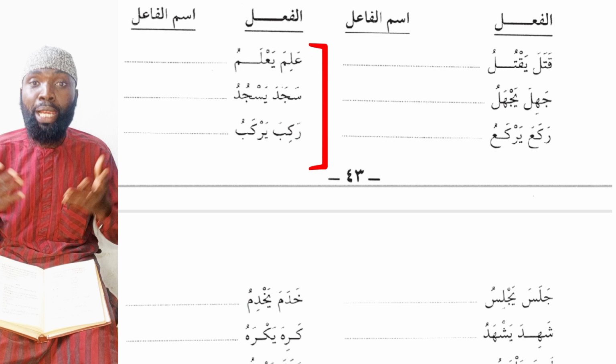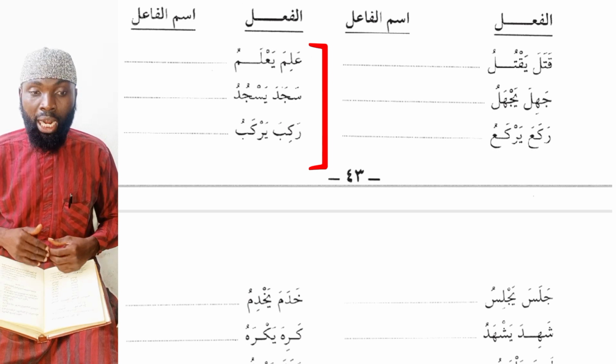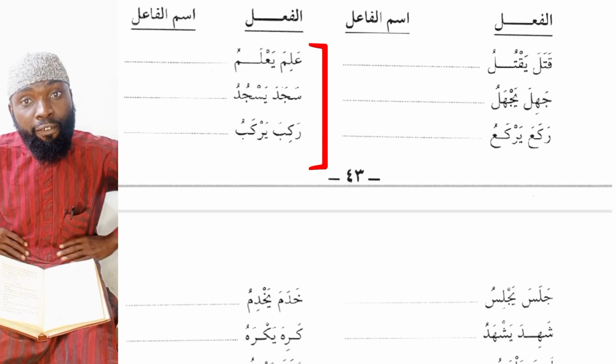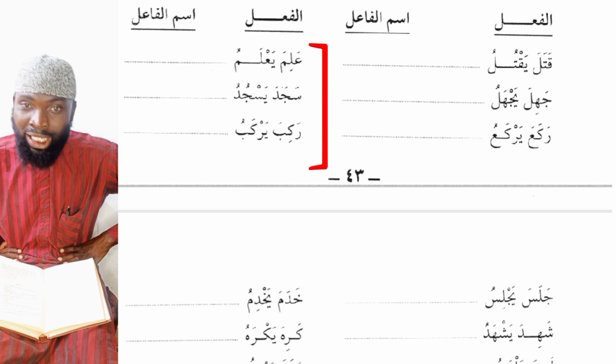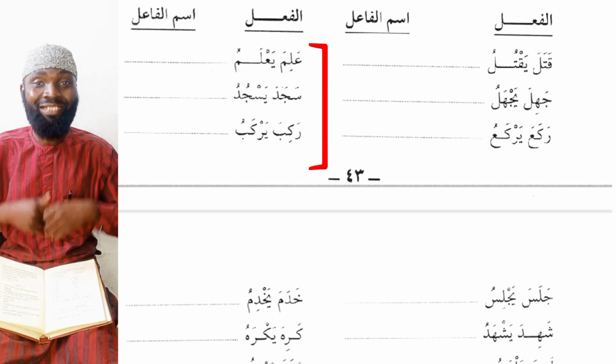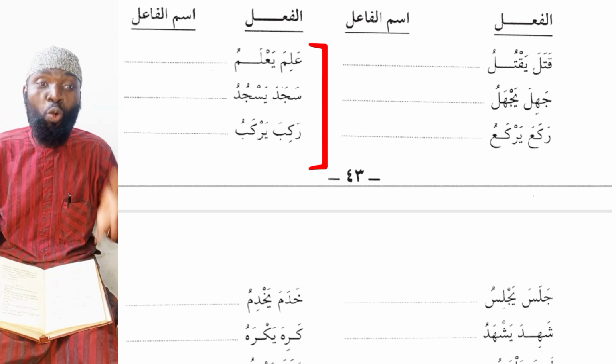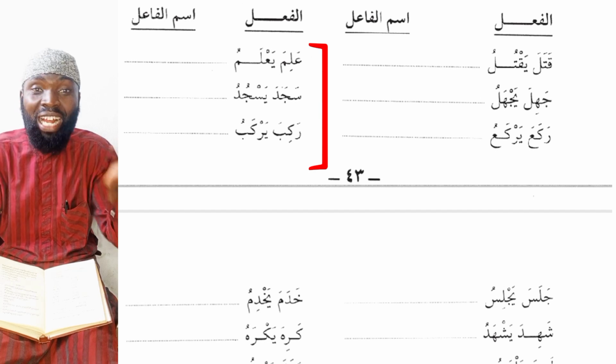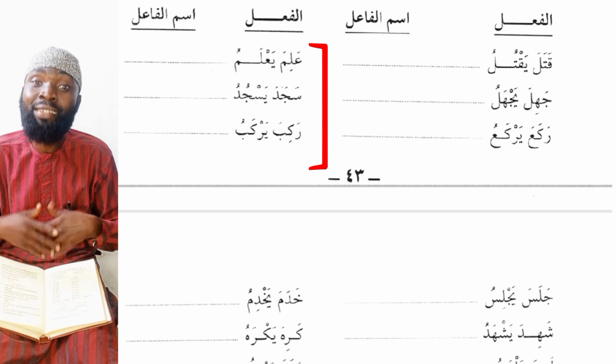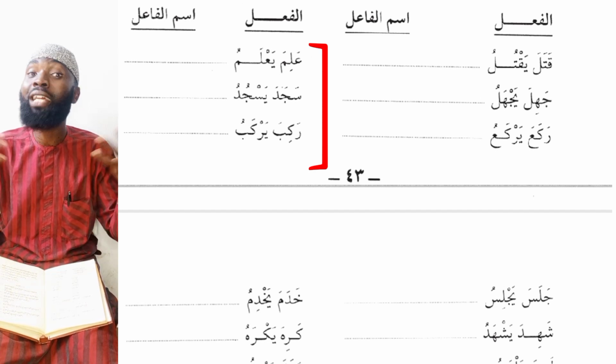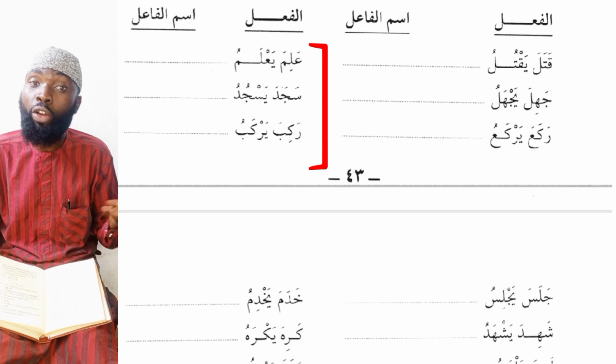Next, we have rakiba, he rode; yarkabu, he is riding. A rider will be called rakibun. Who is rakibu sayyara? He is the rider of the car. Rakibu shahina, he is the rider of the truck. Rakibu ajala, he is the rider. Do we call them riders?